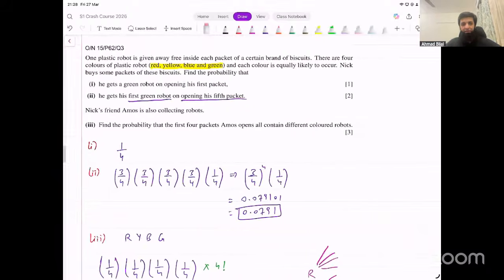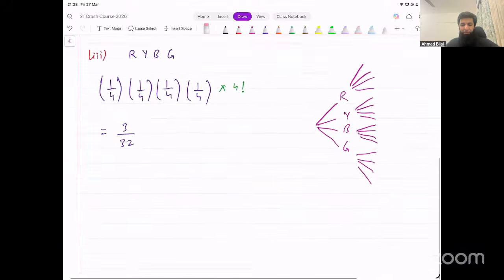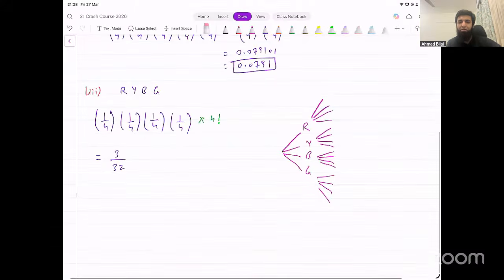So that is why I said you should know this other method as well, because sometimes this is all that you can use. The combination method is not going to work in all such questions. You should know this tree diagram method as well, in which you find the probability for one possible path and then multiply that with the possible paths on the tree diagram like this. Any problems? No? Okay, let's look at the next one.